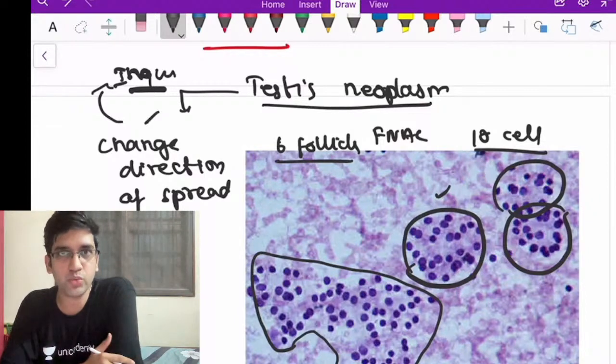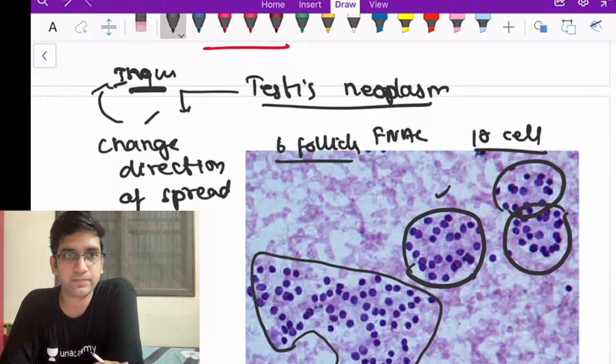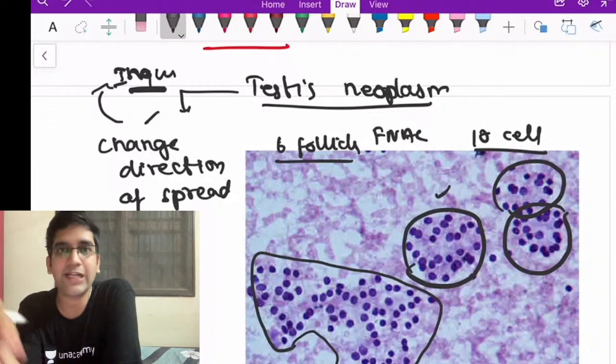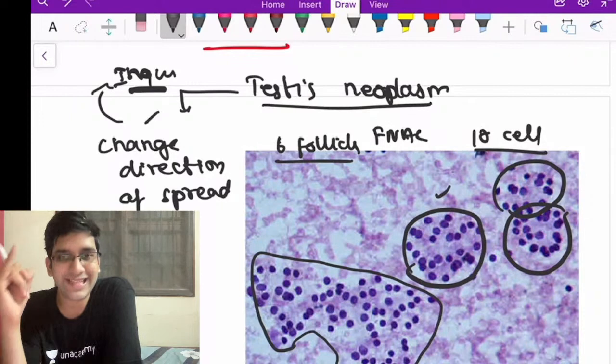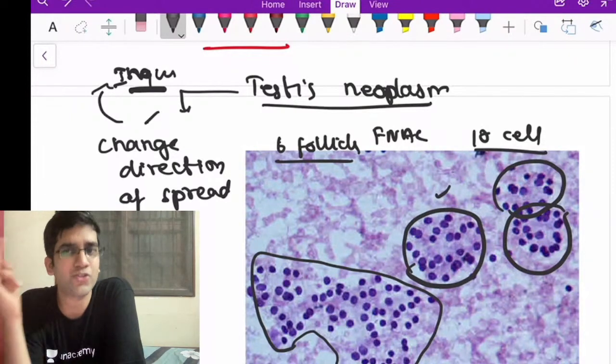I don't have a tissue here. These are only cells. When I don't have a tissue, can I demonstrate invasion? It's not possible on an FNAC. I can't demonstrate invasion, so I have to suspect invasion. I don't see invasion on microscopy, so I don't prefer FNAC. That's one. Second, most of the cancers are diagnosed based on immunohistochemistry.